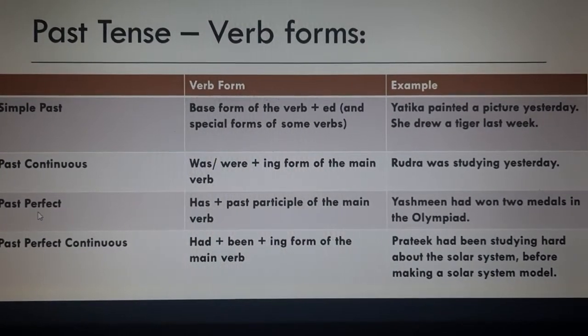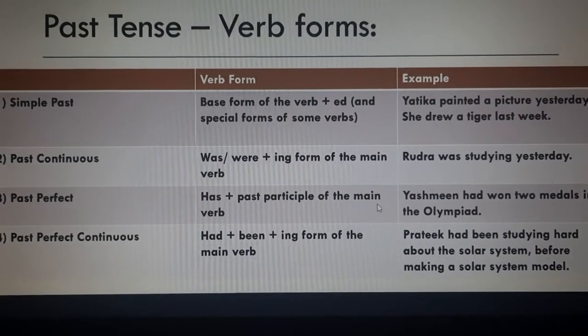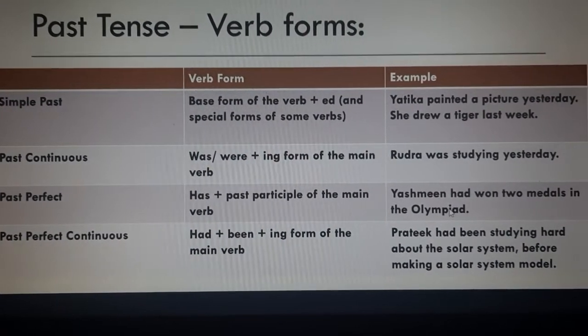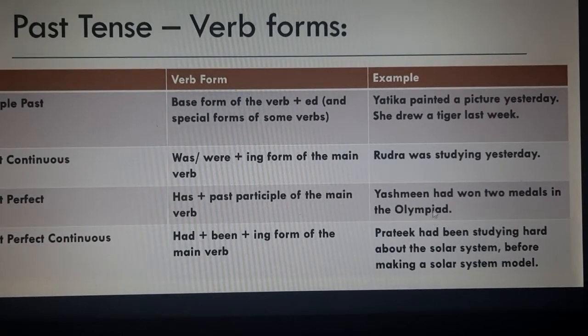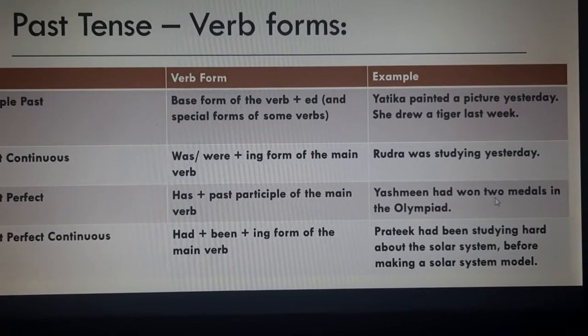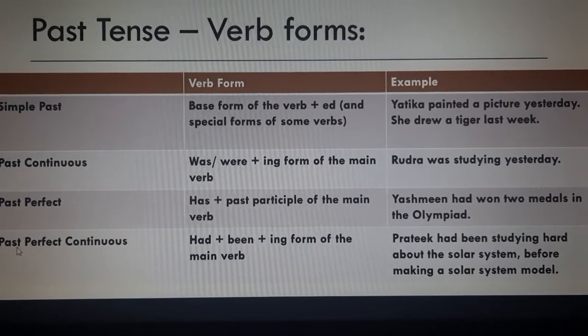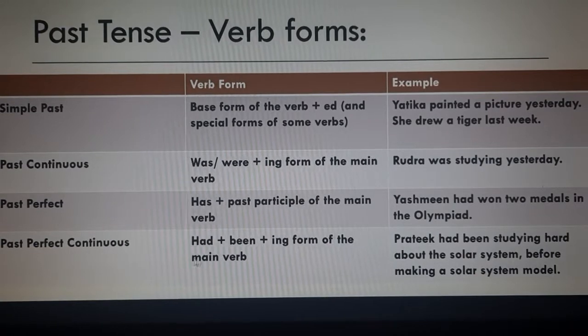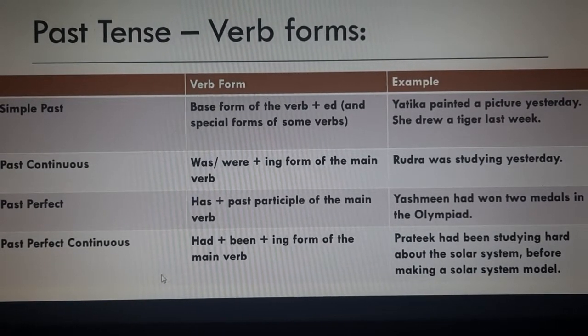Then past perfect, had plus past participle of the main verb. So Yashmin had won 2 medals in the Olympiad. So we have used had won 2 medals. Okay. So the next is past perfect continuous, with this had plus been plus ing form of the main verb.